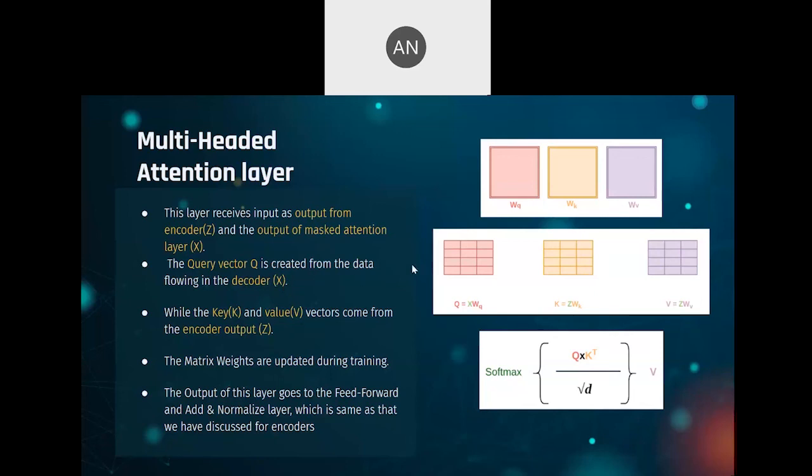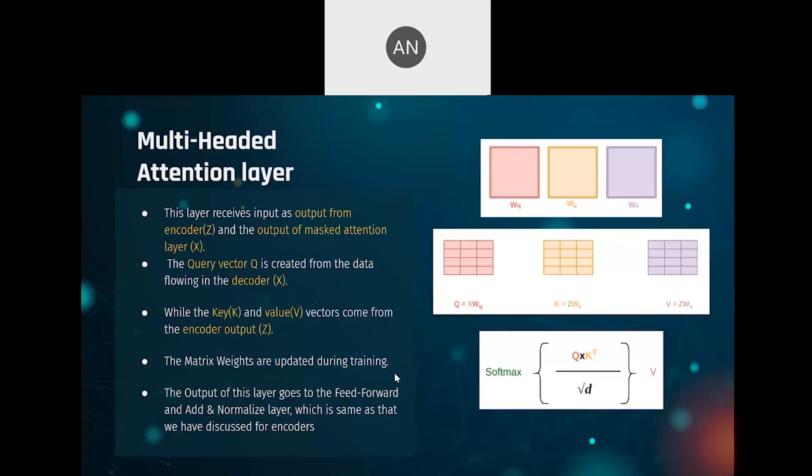So now the dimensions of WQ, WK, and WV will be different here, clearly. For finding Q, you multiply WQ by X. But for K and V, WK and WV are multiplied by Z, which is the encoder output.